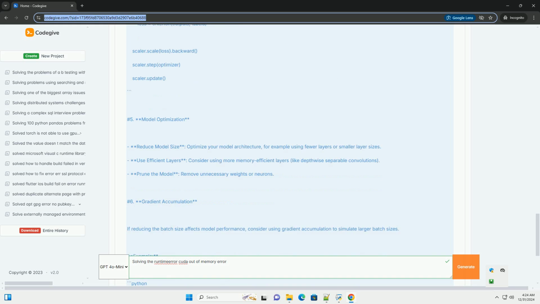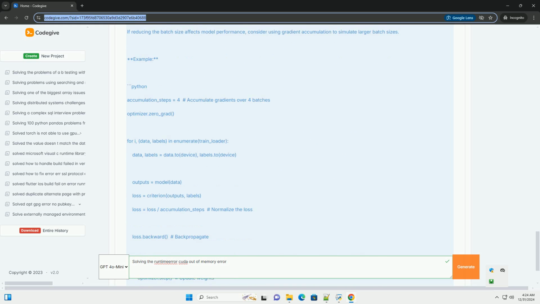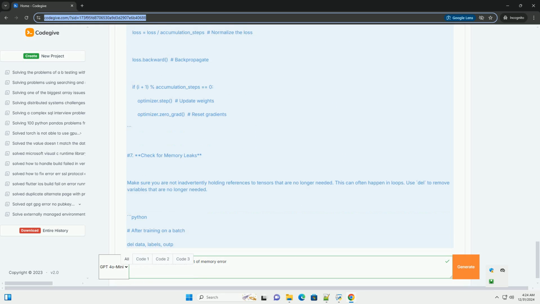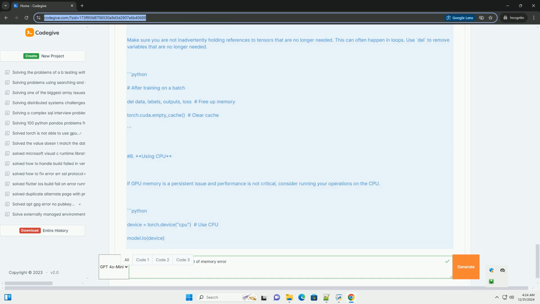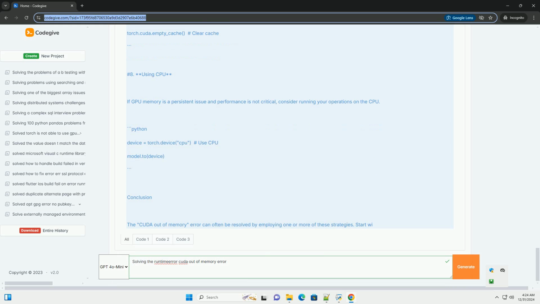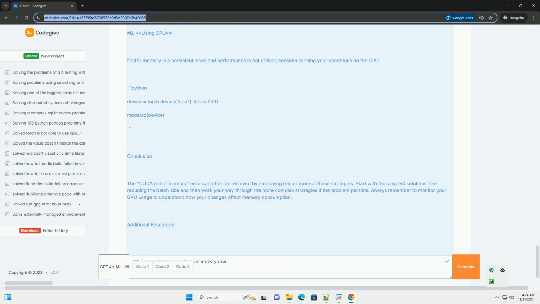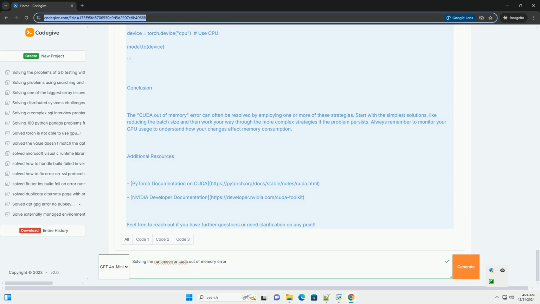1. Check available memory. First, check how much memory your GPU has and how much is being used. You can use the nvidia-smi command in the terminal to monitor GPU usage. Bash: nvidia-smi. 2. Reduce batch size. One of the most common solutions is to reduce the batch size. Smaller batch sizes consume less GPU memory.